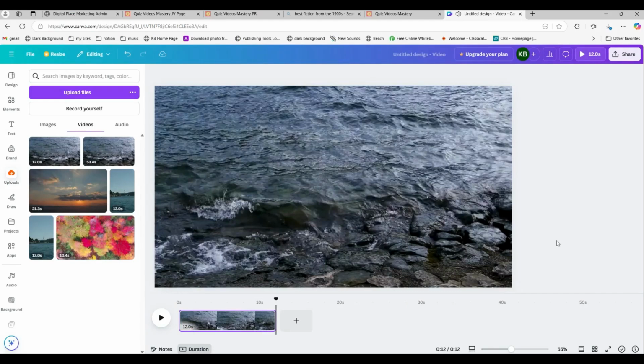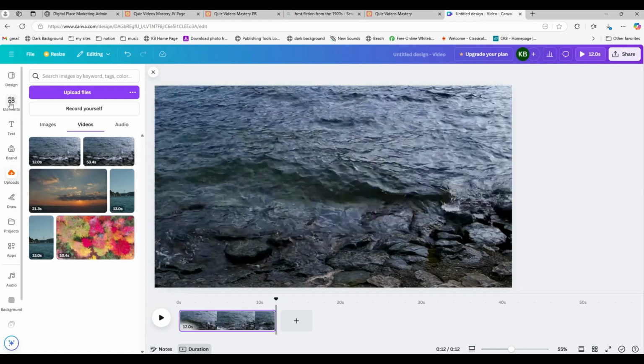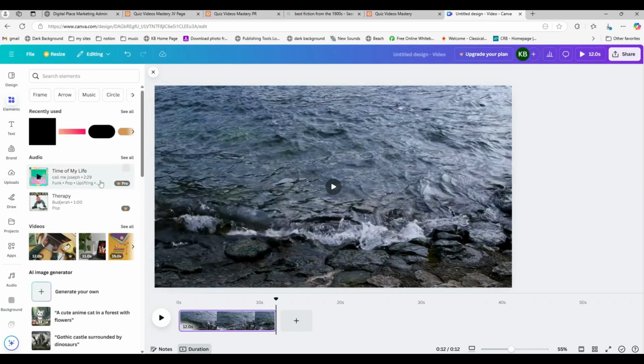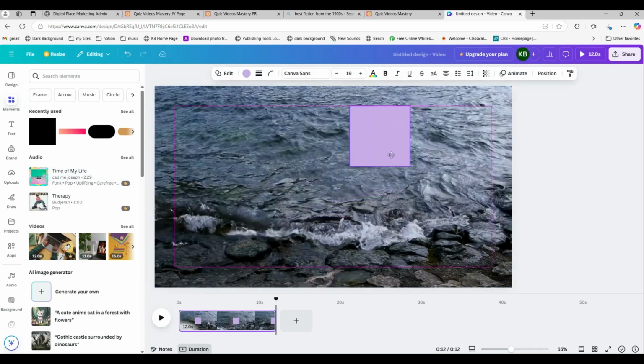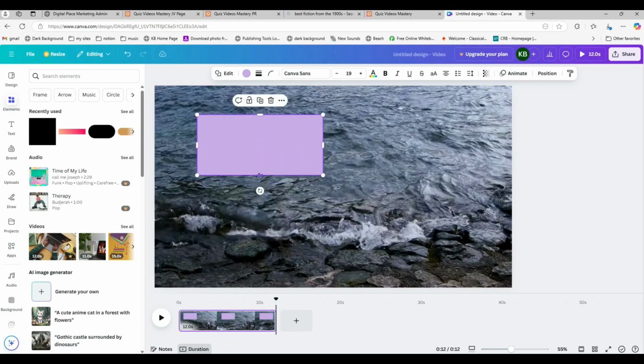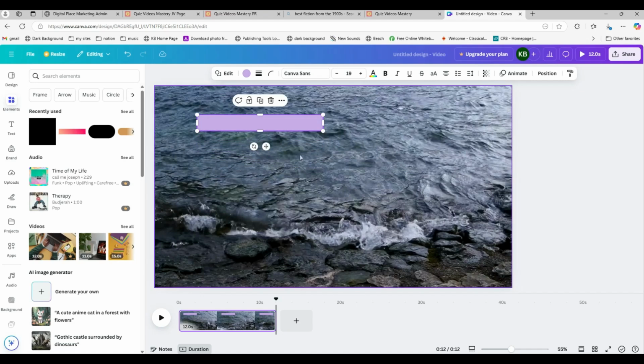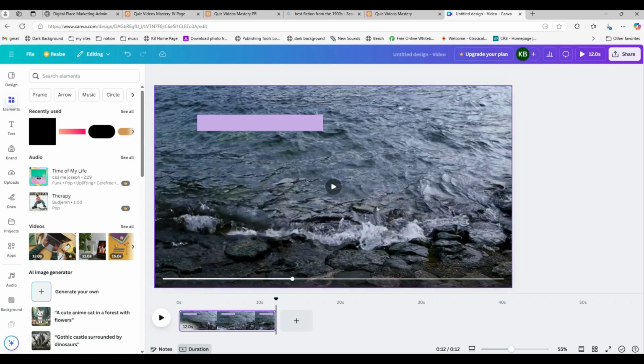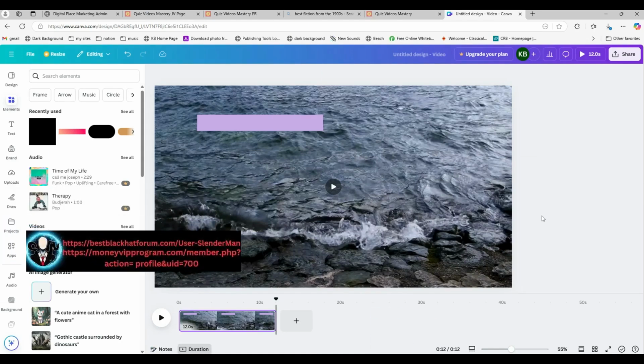Okay, so all I need to do now is add some trivia questions or whatever it is I want to do here. Let's go get a square or some shape. Here we go, a nice shape there, although I'm going to move it a little bit. I'm going to try something this way. This is just the layout stuff. This is where you get a little creative and do it whatever way you feel like. You can follow what I'm doing here, it doesn't matter. I'm going to have a trivia question and 4 possible answers, and then I'll have the actual answer appear around the time the bell goes off.